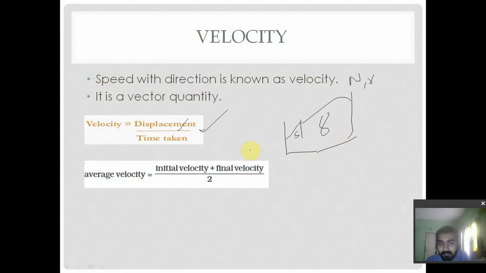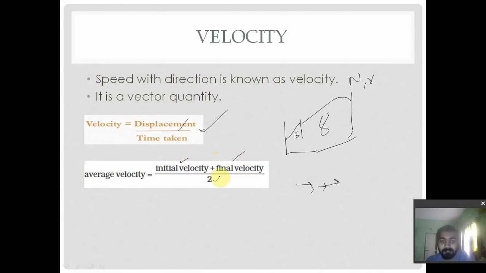But when non-uniform motion is going on, we use average velocity. Suppose a bus travels 60 km for 10 minutes, 20 km for another 10 minutes, 30 km for another, then we will say that the velocity is not constant, or velocity is changing with respect to time. So for that we will do initial velocity plus final velocity by 2.